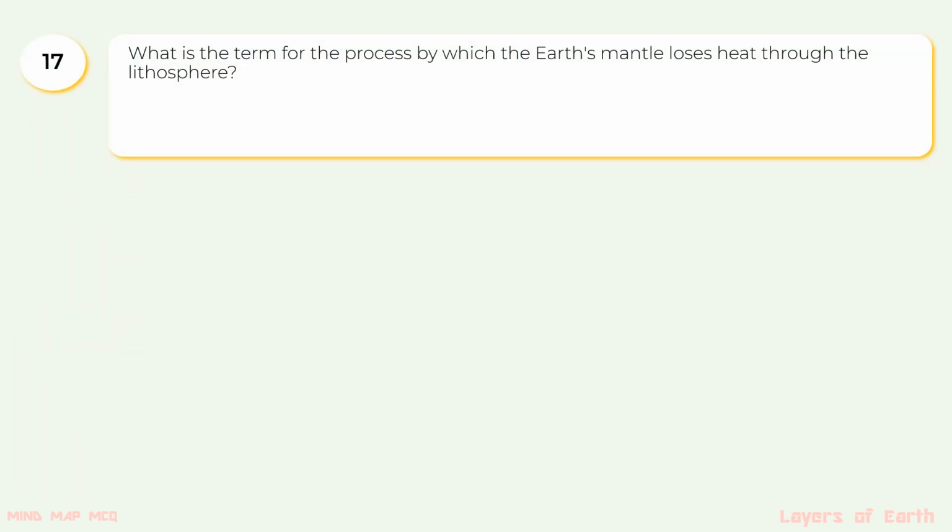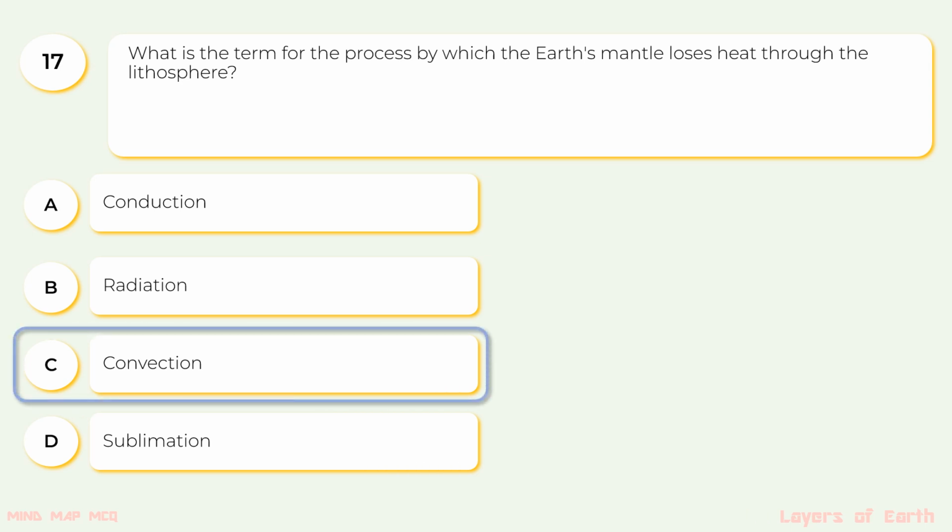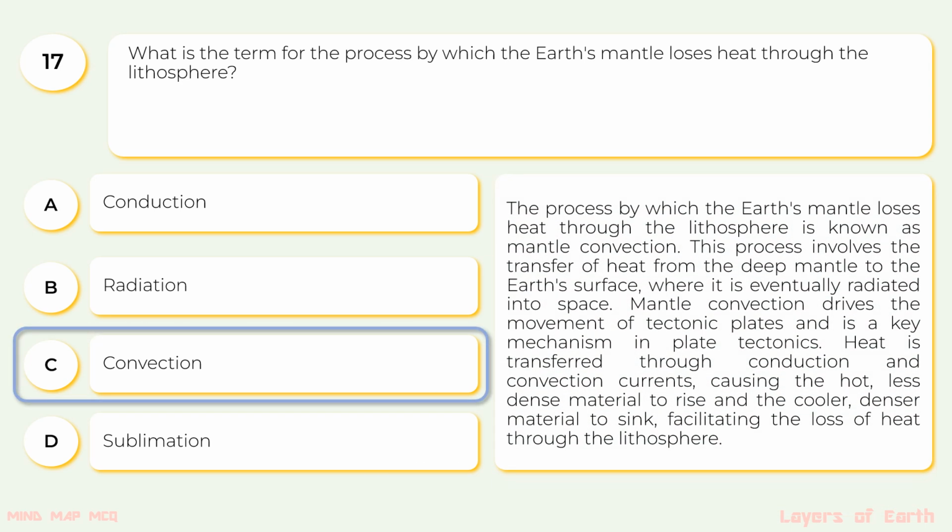17. What is the term for the process by which the Earth's mantle loses heat through the lithosphere? The options are A. Conduction, B. Radiation, C. Convection, D. Sublimation. The correct option is C. Convection. The process by which the Earth's mantle loses heat through the lithosphere is known as mantle convection.